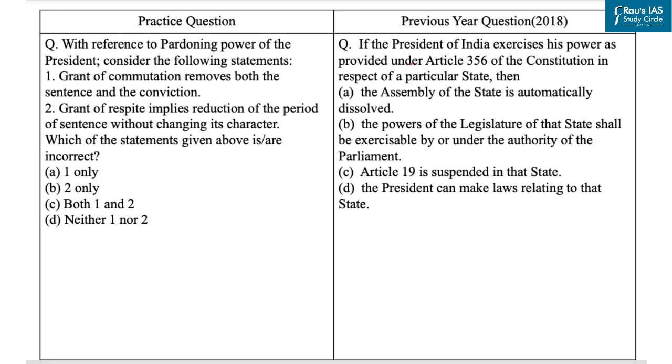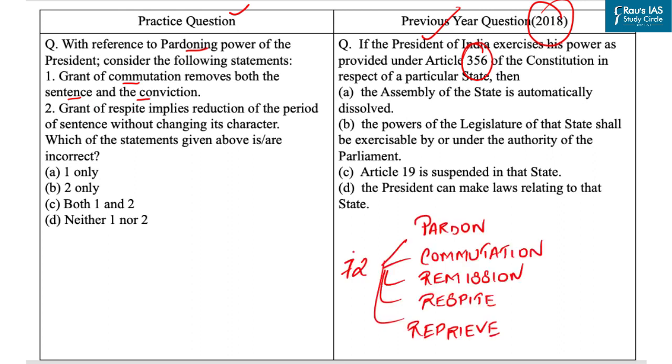Also, previously UPSC has been asking questions based on important powers of the President and Governor. As in the year 2018, it asked a question based on the President's power under Article 356 of the Indian Constitution. So here, we have taken a practice question based on the pardoning power of the President. So the first statement is, grant of commutation removes both the sentence and the conviction. Now under Article 72, the pardoning power of the President includes pardon, commutation, remission, respite and reprieve.